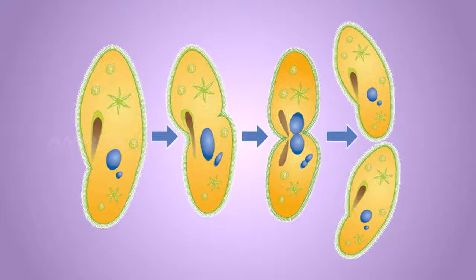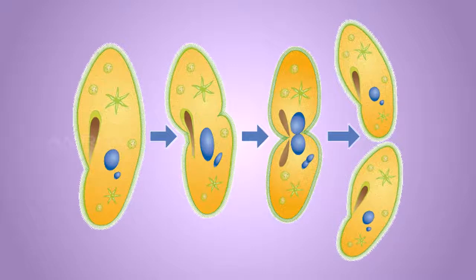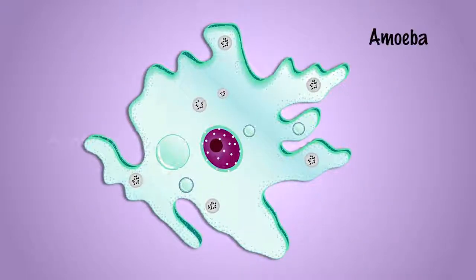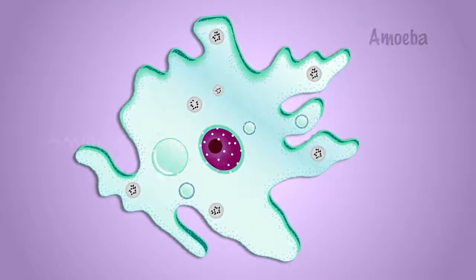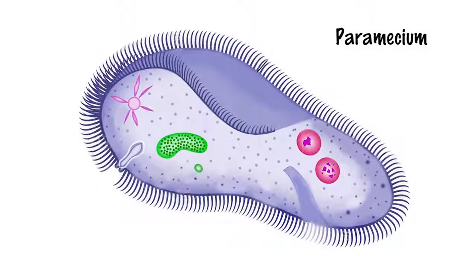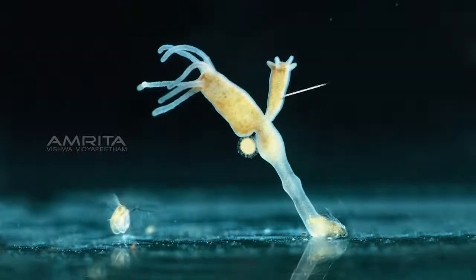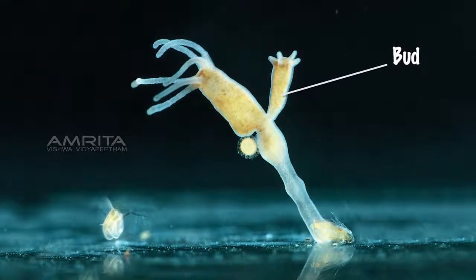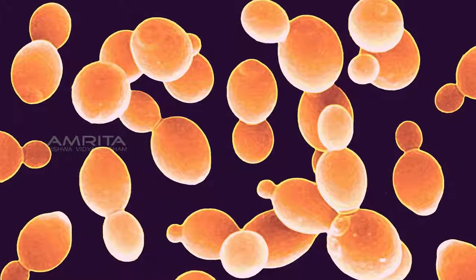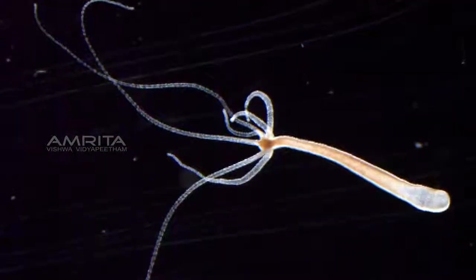In binary fission, two organisms are formed from a single parent. This mode of asexual reproduction is found in unicellular organisms such as amoeba and paramecium. In budding, an offspring develops from an outgrowth or bud on the parent organism. Budding is found in yeast and hydra.